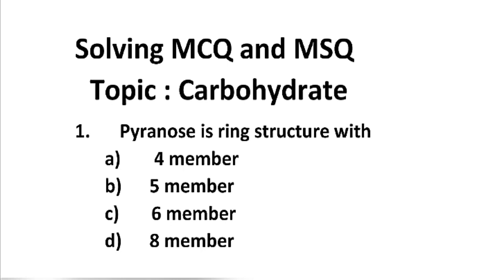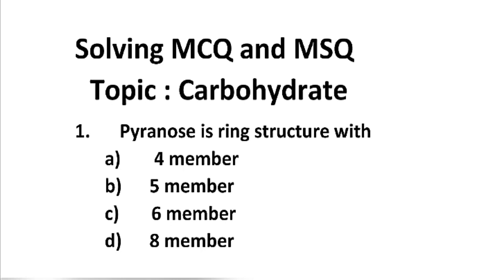Today in this video we will be solving some MCQ and MSQ topic carbohydrate. So let's start with first question. First question is pyranose is ring structure with, and the options given are A 4 member, B 5 member, C 6 member and D 8 member.